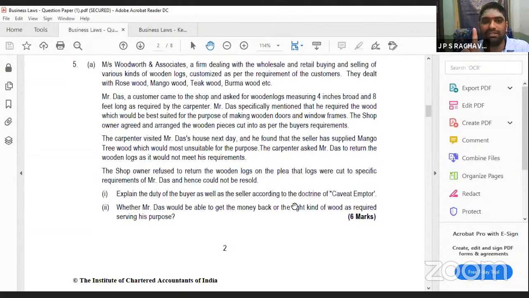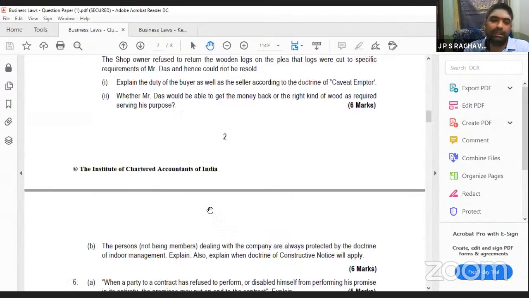One of the reasons is that he has specified a purpose for making wooden doors and window frames. What wood will be suitable? Definitely the seller will know, but he has given a wrong thing. In this case, Mr. Das has a right to recover the money back because he has told the purpose and the other person has knowledge of that. Even then, he has not provided it correctly. In this case, Mr. Das has a right to claim the money back.